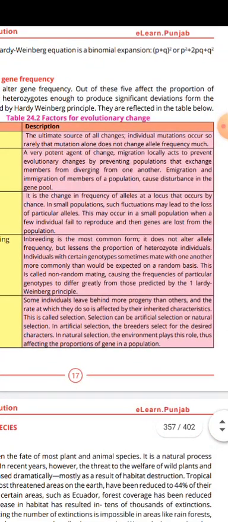A very important agent of change, migration, locally acts to prevent evolutionary change by preventing the populations that exchange members from diverging from one another. Immigration and emigration of the members of a population can cause disturbance in the gene pool.